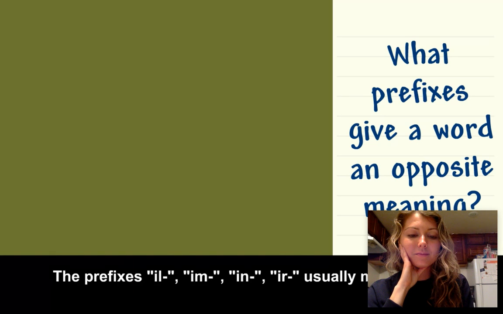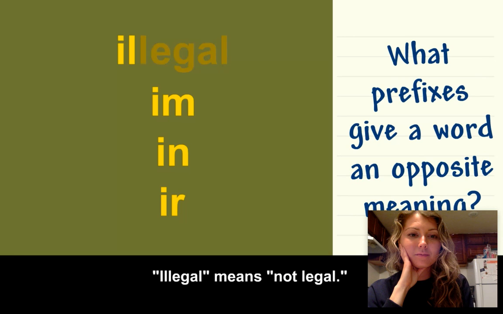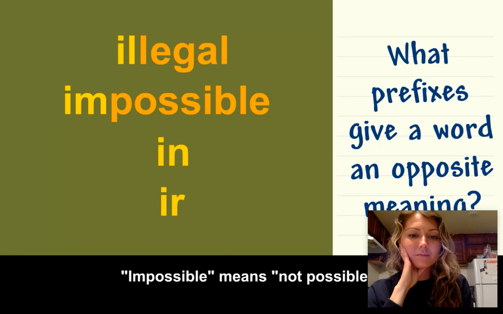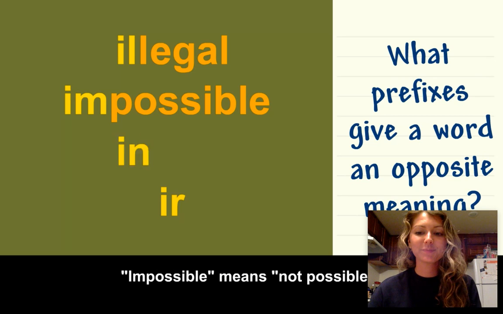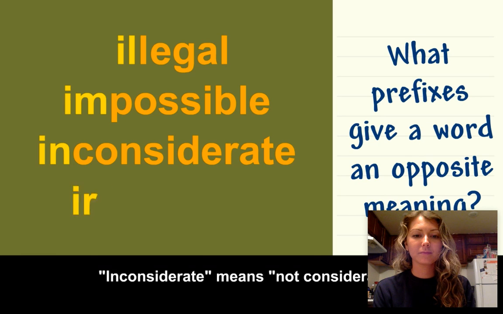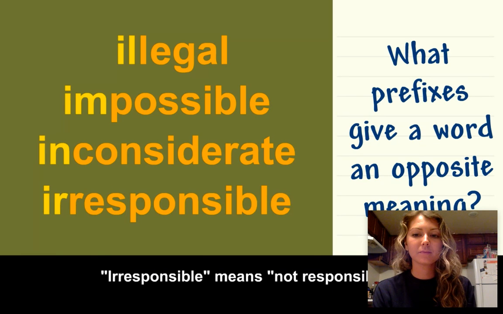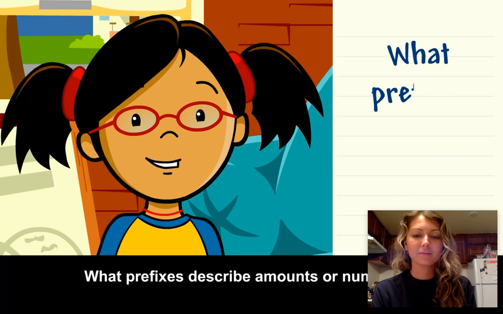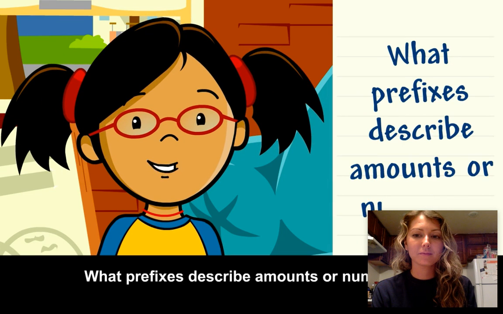The prefixes il, im, in, and ir usually mean not. Illegal means not legal. Impossible means not possible. Inconsiderate means not considerate. Irresponsible means not responsible.